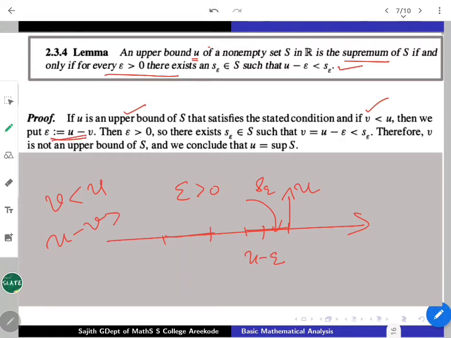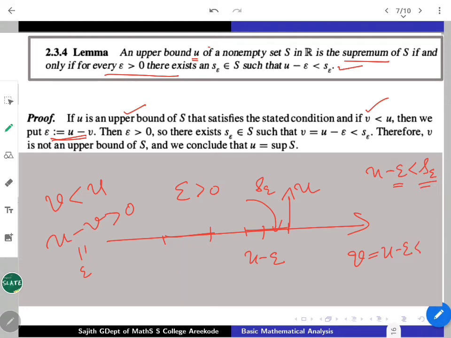Now it is a positive number, so the given condition assures you that u minus epsilon is less than s epsilon, such an s epsilon being available in S. Here our epsilon is u minus v, so v is going to be u minus epsilon.